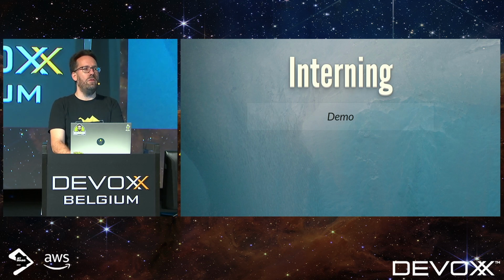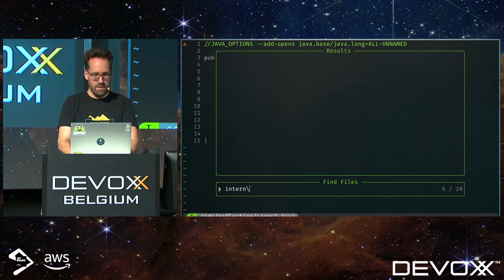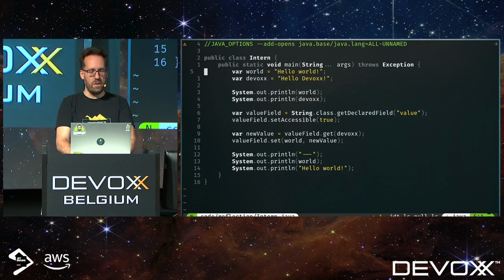And if you think, well, magic numbers is one thing. Can we do it with strings? We can do even better with strings. So I have a little program here. I declare 2 variables, hello world, hello devox. I print them out.